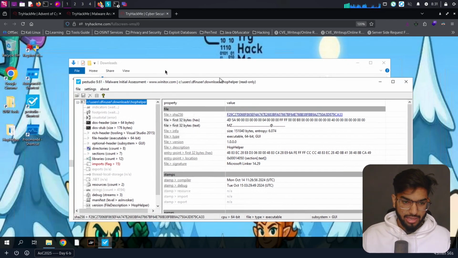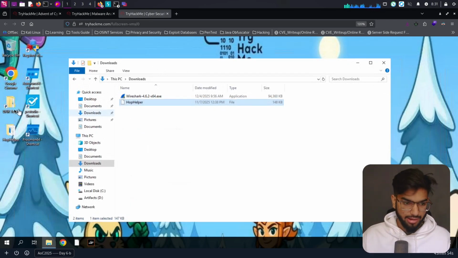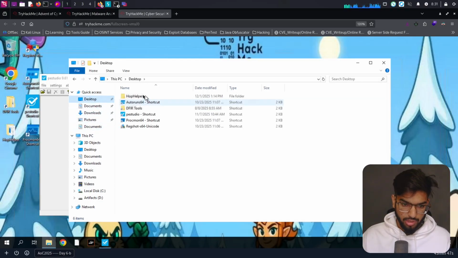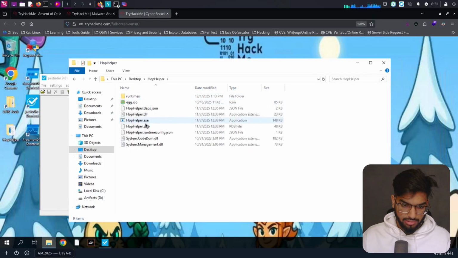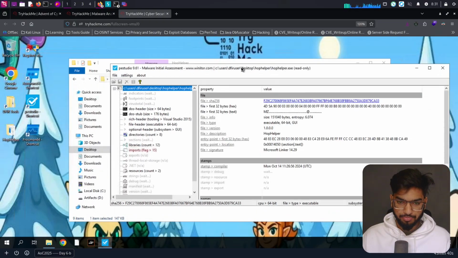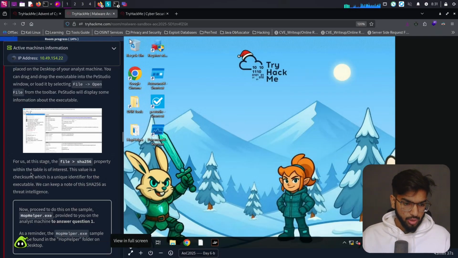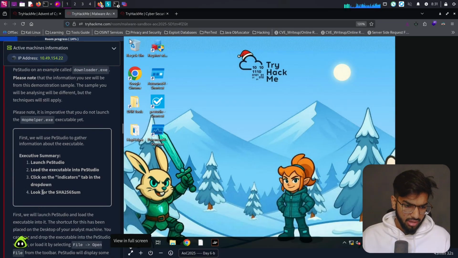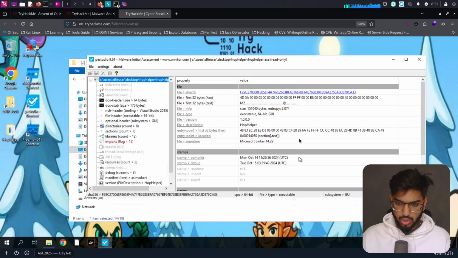Okay, let's close this once again and open PeStudio with the file that they have told us to analyze. So let's go to the desktop here, hop helper, then drag this and drop it into PeStudio to analyze. Okay, so here they have told us to identify something. Look for the SHA-256 sum. Okay, so the SHA-256 sum is this one. This is the hash of it.